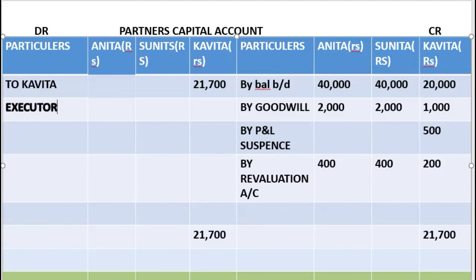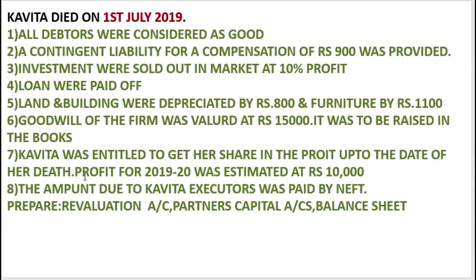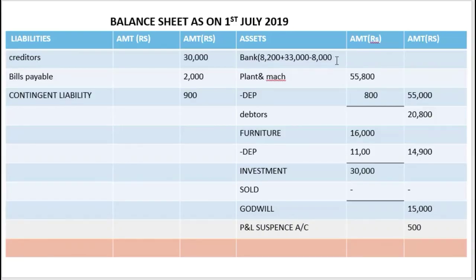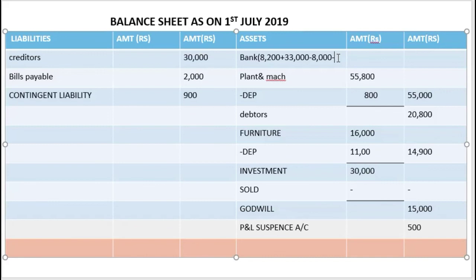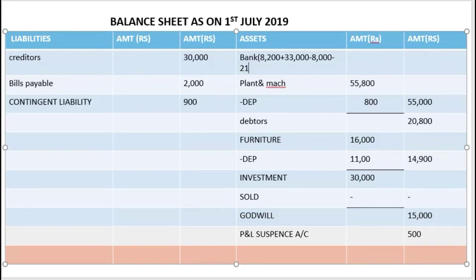Executor. Now what they had said, the amount due to Kavita's executor we are going to pay. We are going to pay it from cash. So what we'll do, here minus, how much was the amount? 21,700. So here we'll be writing 21,700. Okay, and no further calculations are there. So what we get outside as 11,500.